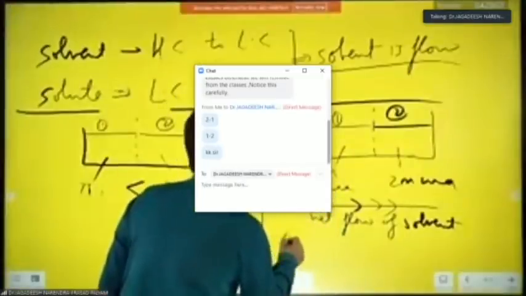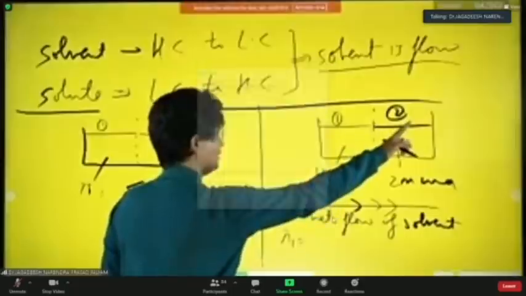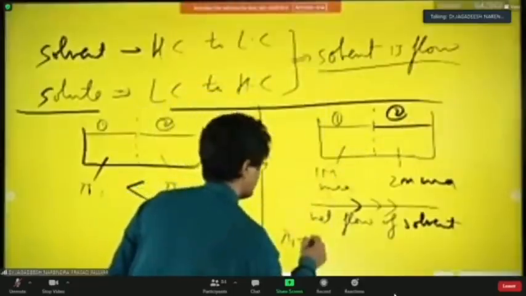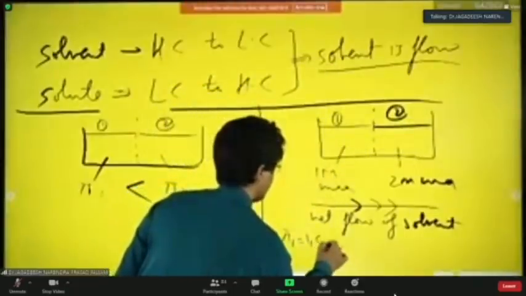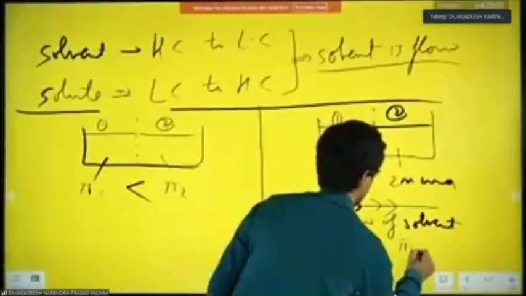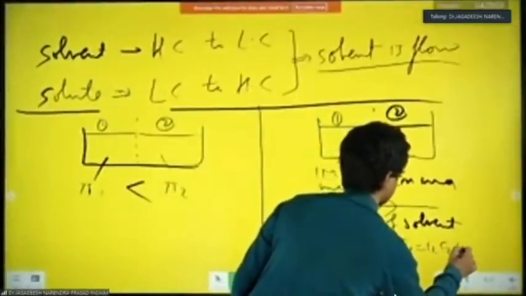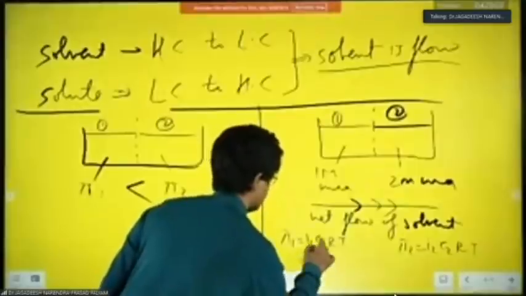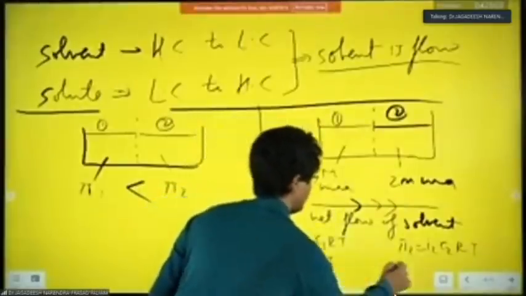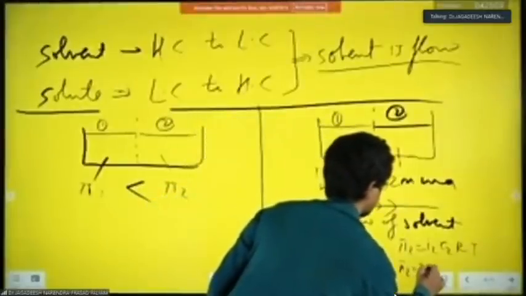What will be pi 1? Pi 1 will be i is 1, C is 1, RT. So pi will be like say i1, C1, RT. And pi 2 will be like what? i2, C2, RT. So it will be like what? 1, C is 1, and this will be RT. And this pi 2 will be how much? 2 RT. Which is higher?